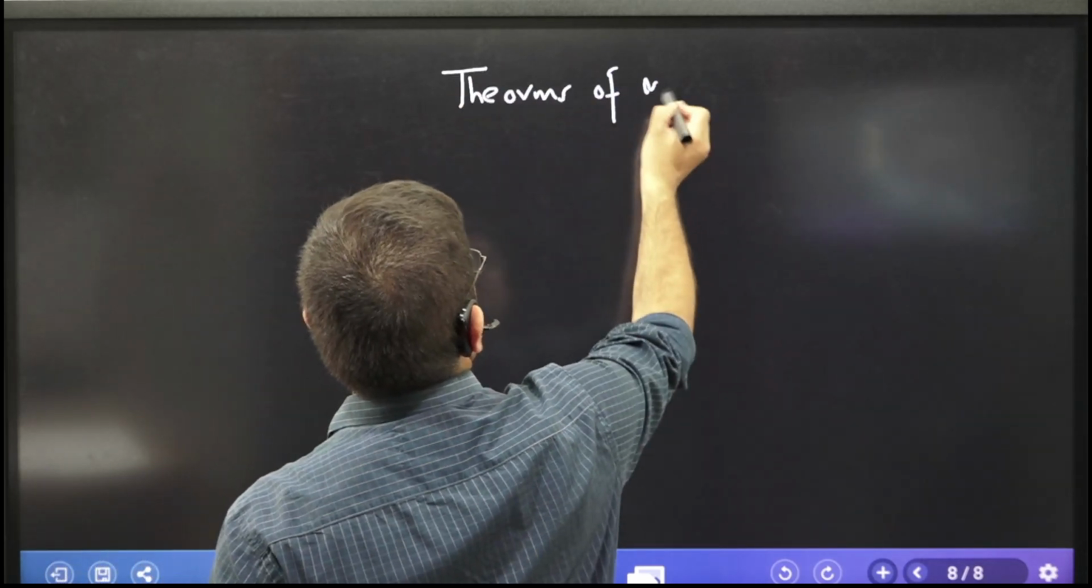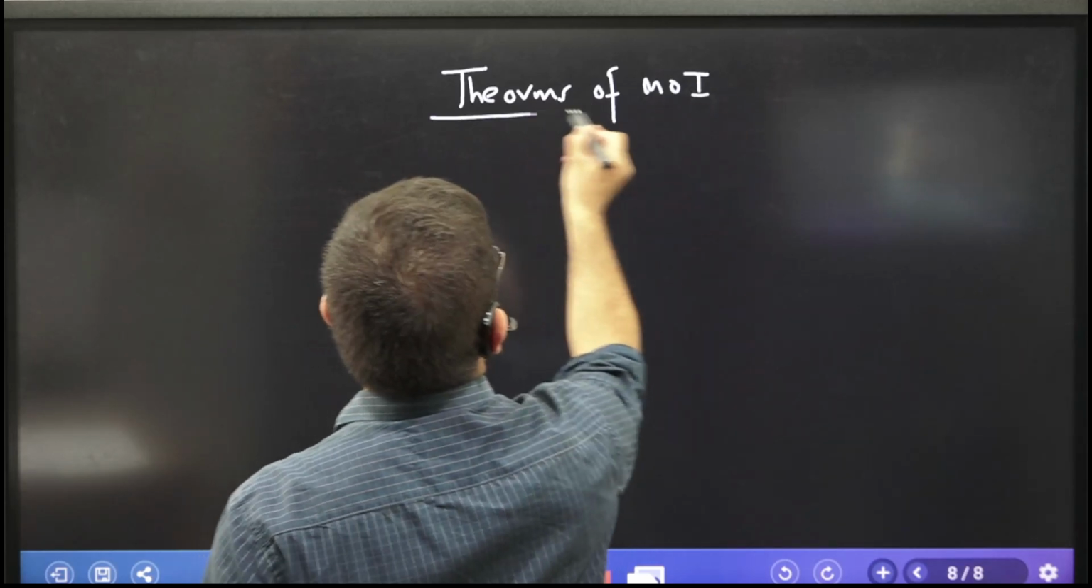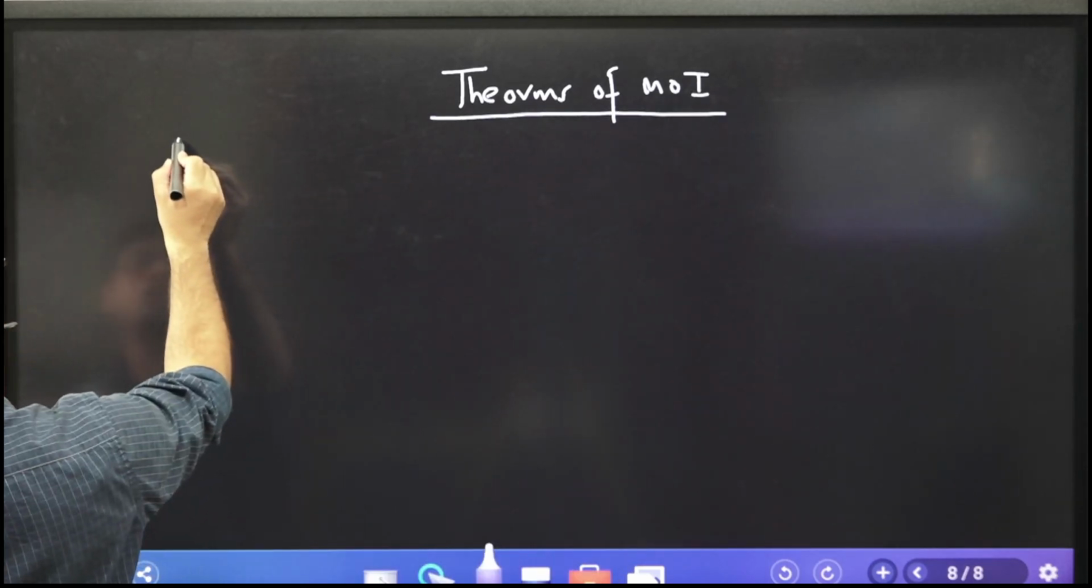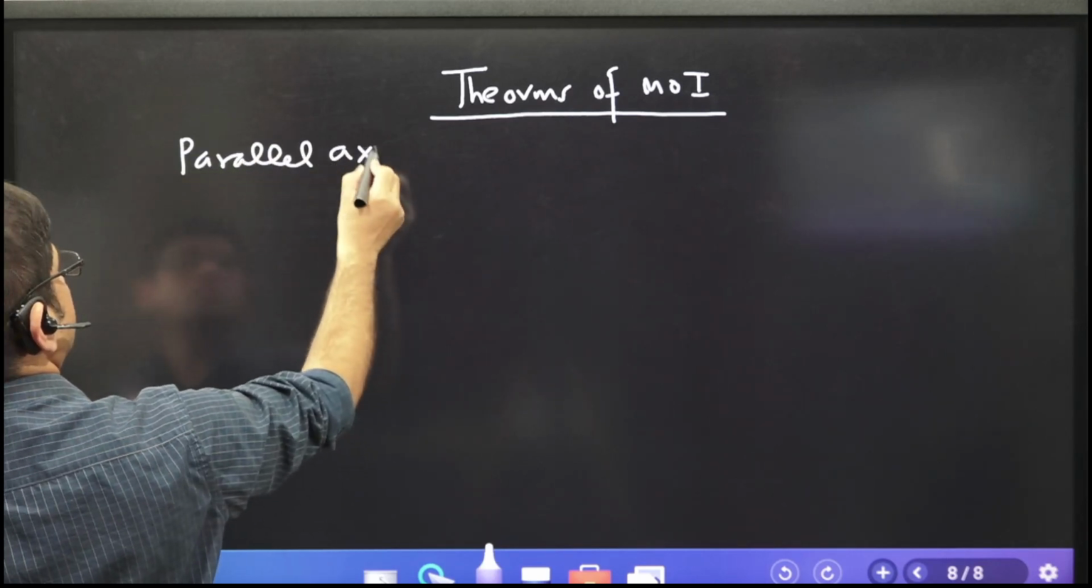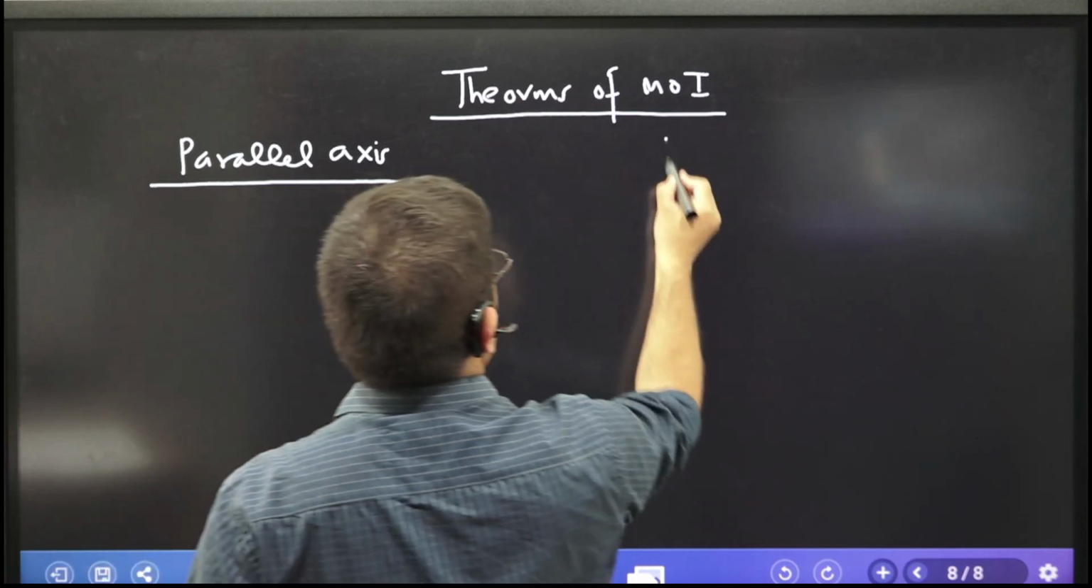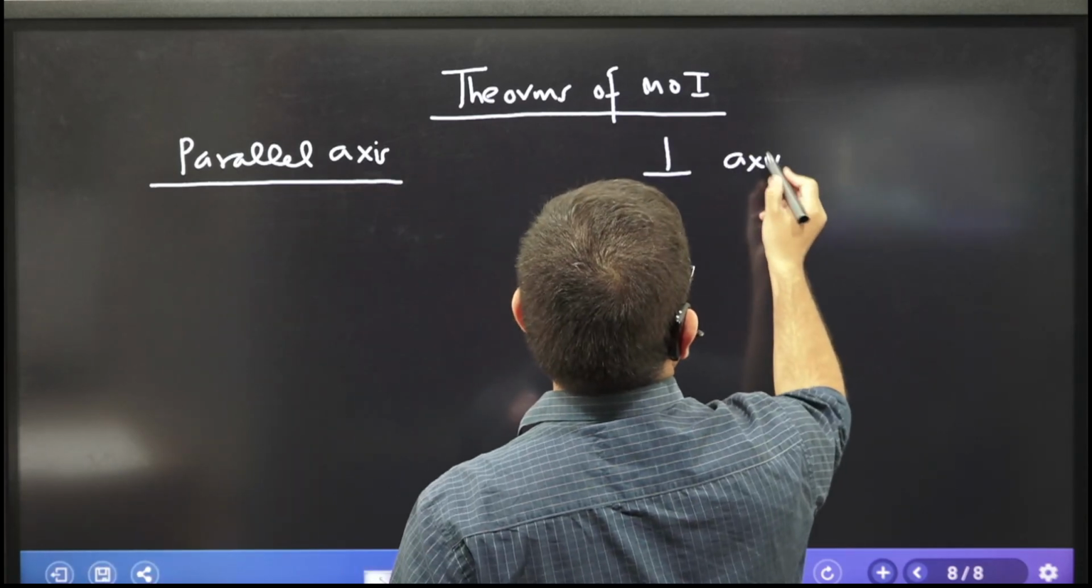of moment of inertia. So you need to remember two theorems. One is called the parallel axis theorem, and another is called the perpendicular axis theorem.